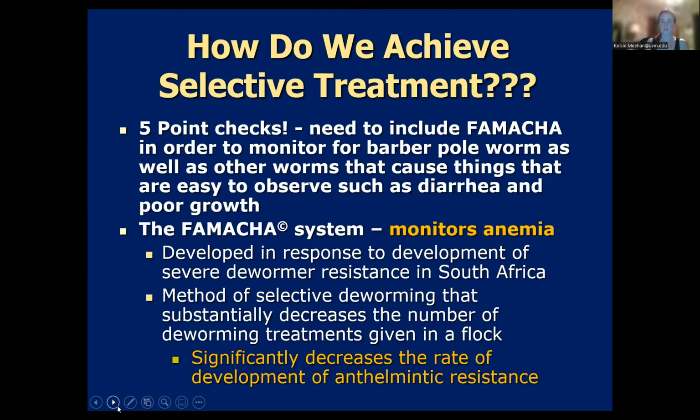And we said that one of the main signs of barber pole worm infection is anemia. So you check to see what the animal's mucous membranes in the lower part of their eye look like.